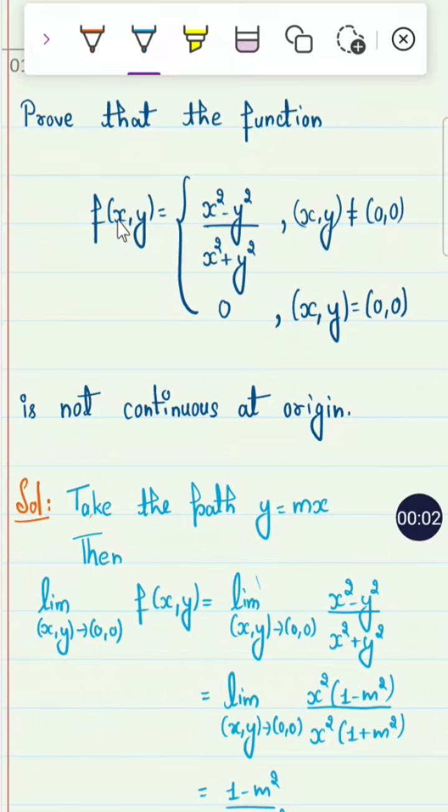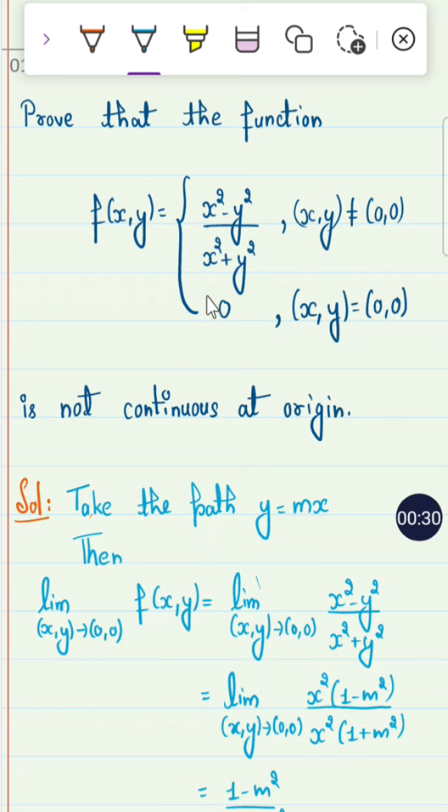We have to prove that this type of function, in which there are several variables, here two variables, so it is a function of several variables, is not continuous at the origin. Now how is it defined? F of x comma y is equal to x square minus y square upon x square plus y square when x comma y is not equal to 0. If x comma y is equal to 0, then it is 0, right?